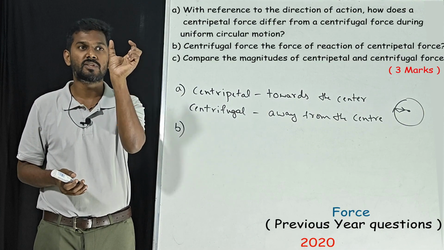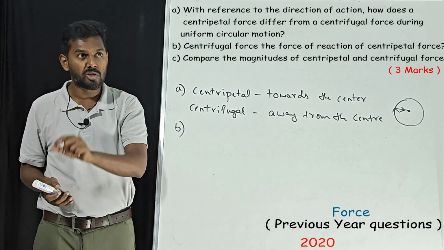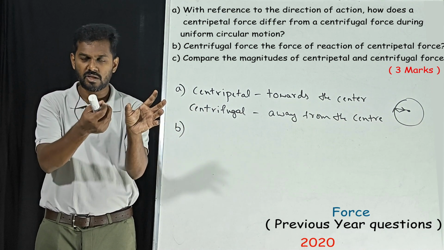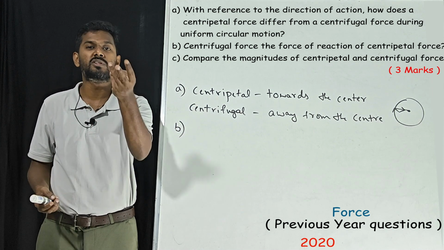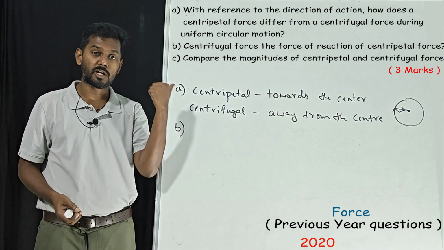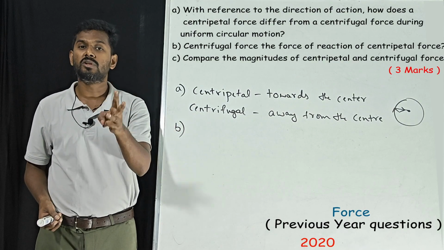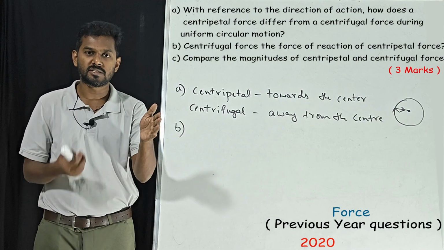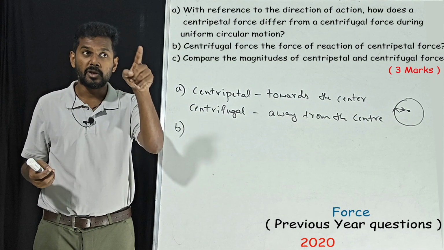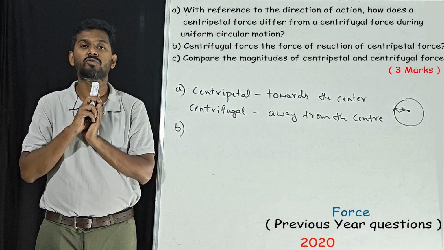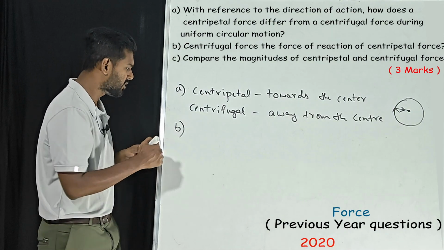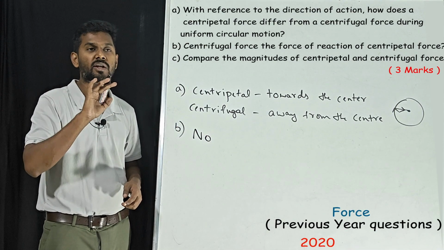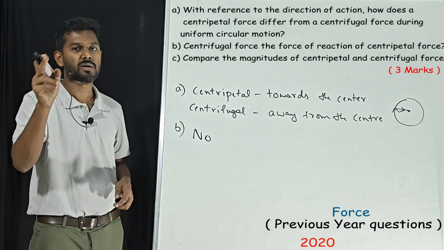If this is an action and this is a reaction, that is nothing but Newton's third law. So when it comes to centripetal and centrifugal force, Newton's third law will not work. What is Newton's third law? For every action there will be an opposite reaction. Because of centripetal force, centrifugal force is not there. So the answer for this question is no. Centrifugal force is not a reaction force of centripetal force.